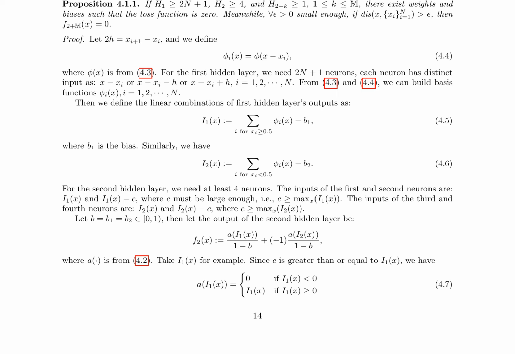The authors provide graphs of the parametric ReLU activation functions, the function q x, and the basis function phi x, in Figure 8. These graphs illustrate the properties of these functions and their role in constructing the optimal global solution for fully connected deep neural networks with parametric ReLU activation functions.